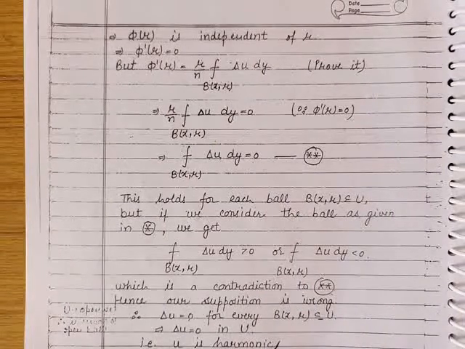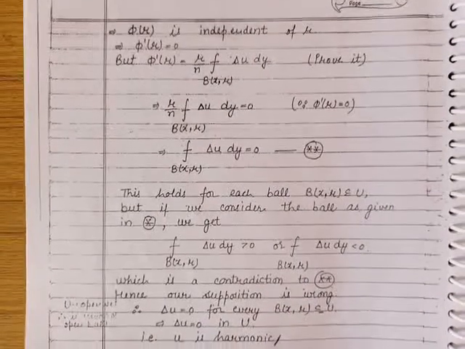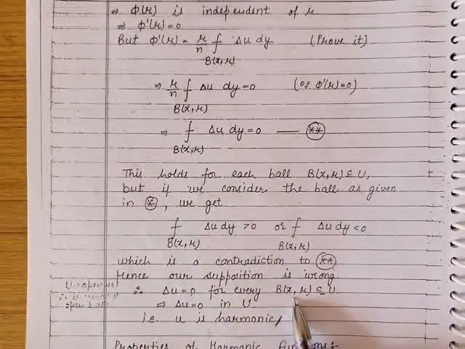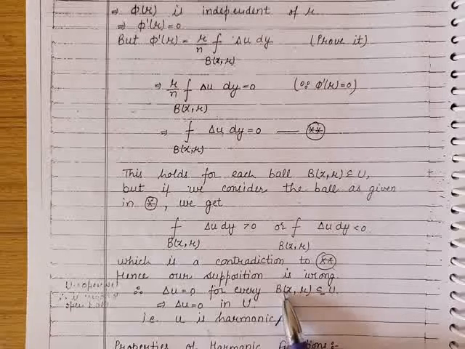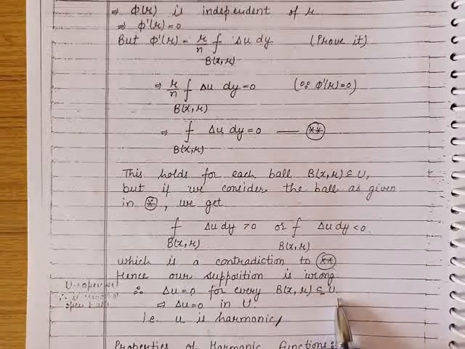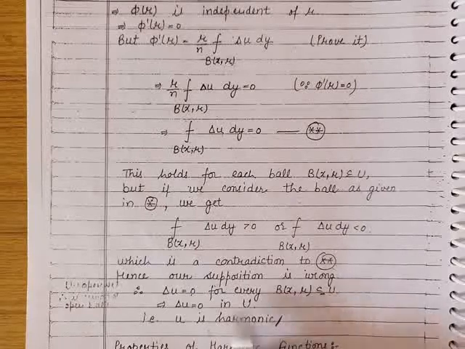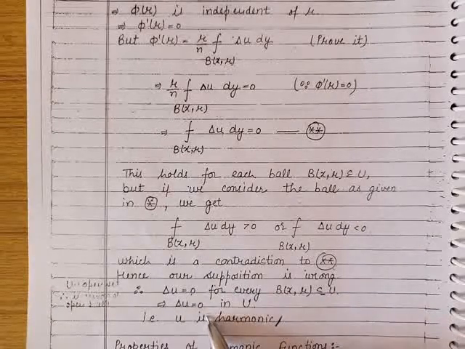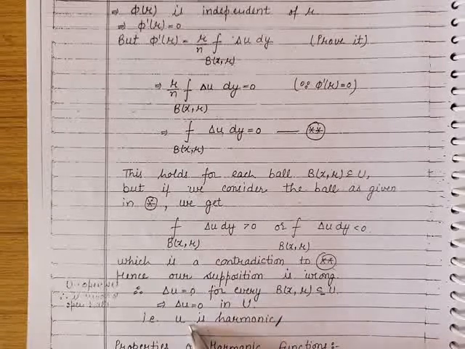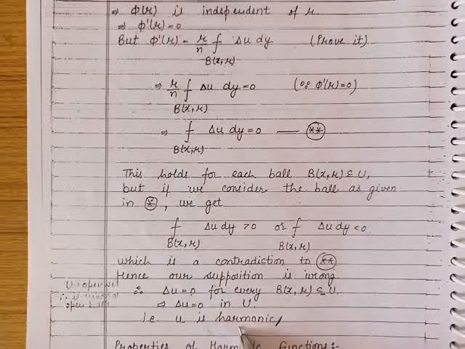So we can say that the Laplacian of u is 0 for each ball B with center x, radius r, which is contained in U. So this proves that del u is equal to 0 in U. And this proves that the function u is a harmonic function. So this completes the converse of the mean value formula.